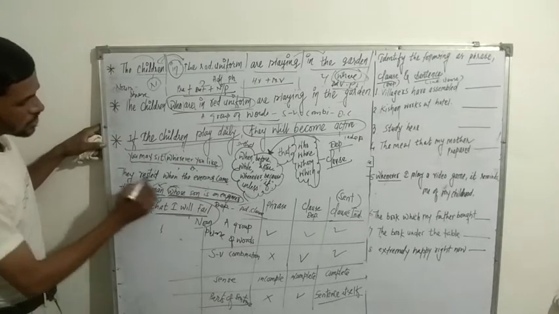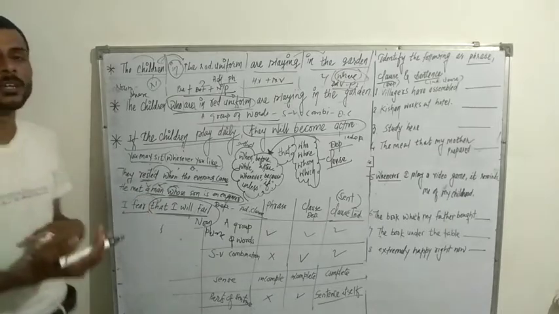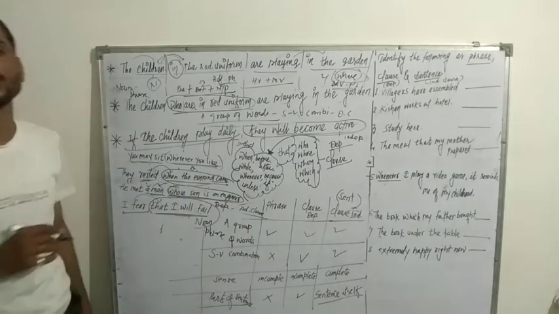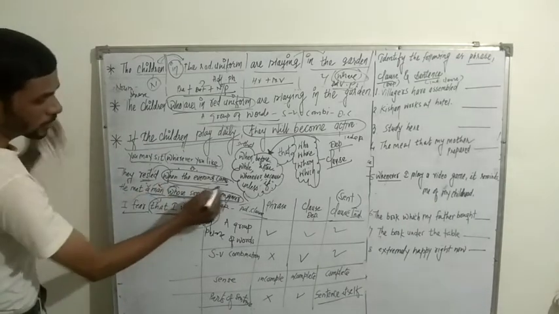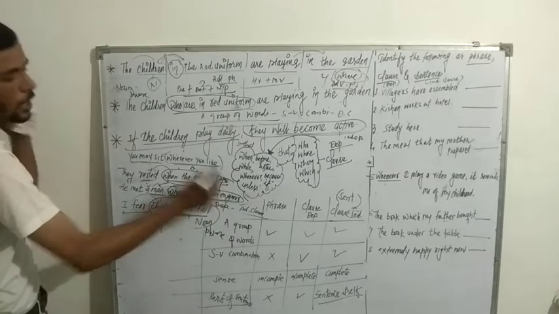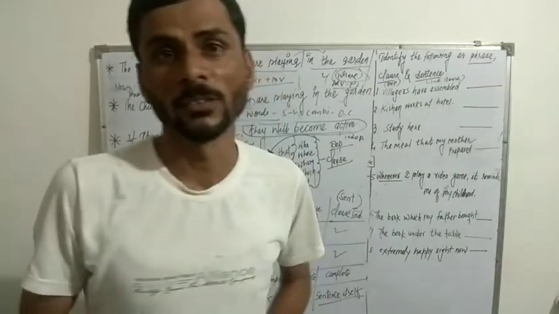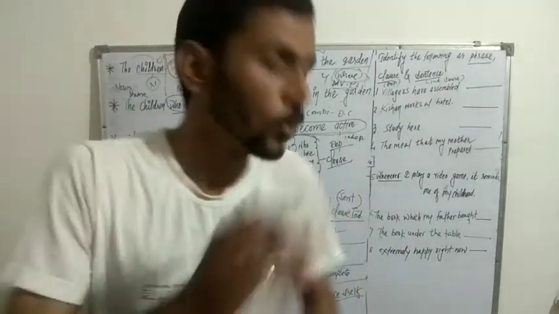Next example, they rested when the evening came. It means they rested when the evening came. So it also depends on the word rested, another part of the sentence. Okay, subject is given, verb is given, combination is given, but they cannot give their meaning by themselves. They are a part of a sentence. They have to depend on another part of the sentence, and that is called a dependent clause.